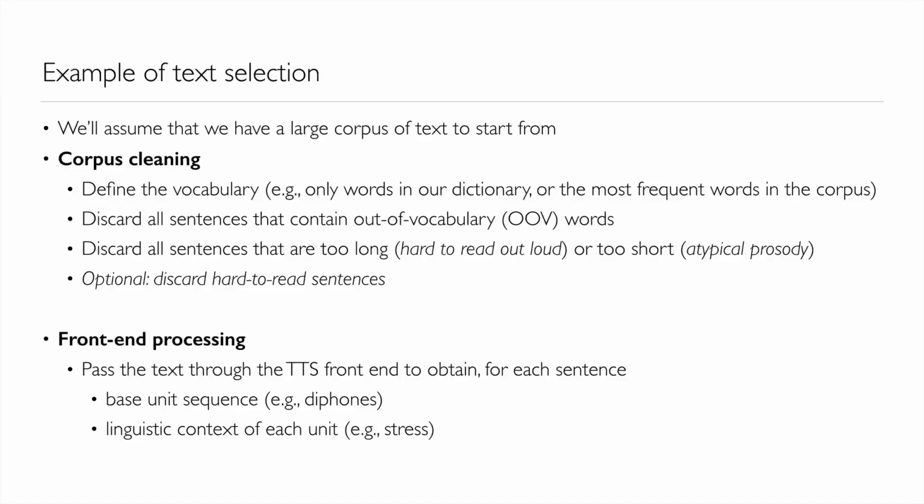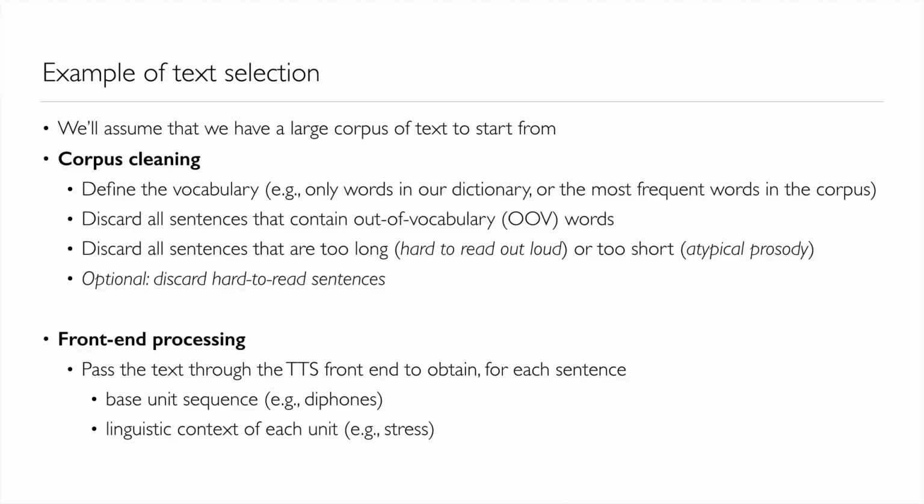To get a better understanding of the issues in text selection, let's work through a rather simplified example. We'll assume we have some large corpus of text to start from. Maybe we've taken lots of novels from Project Gutenberg. The first step would be to clean up the corpus.